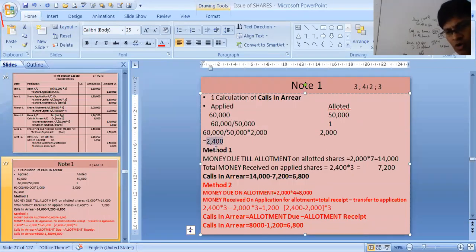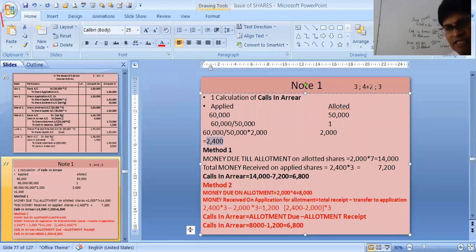To calculate calls in arrear, there are 2 methods. Whichever method you feel good, you will be doing. Number 1, money due till allotment on allotted shares. So what is the money due till allotment on the allotted shares? Allotted shares means 2,000 shares in our example. Money due till allotment. Till allotment, how much have you called? 3 rupees plus 4 rupees.